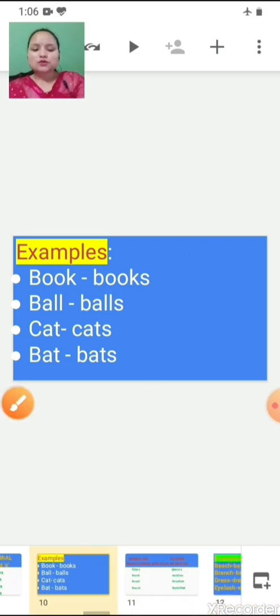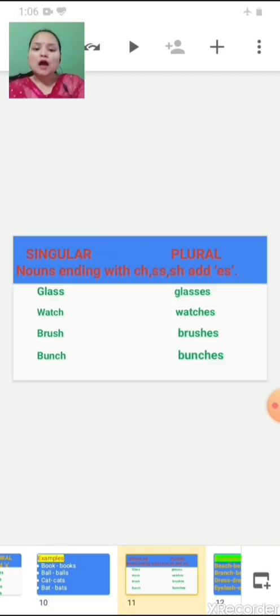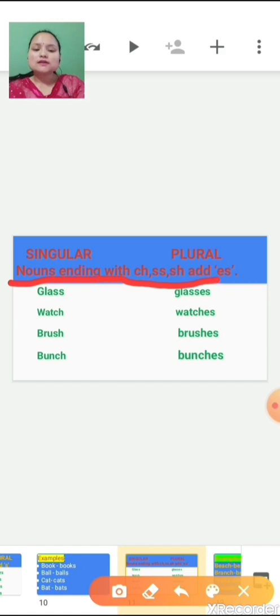Okay. So our second rule is nouns ending with CH, SS, SH, add ES at the end. Now here you can see glass.